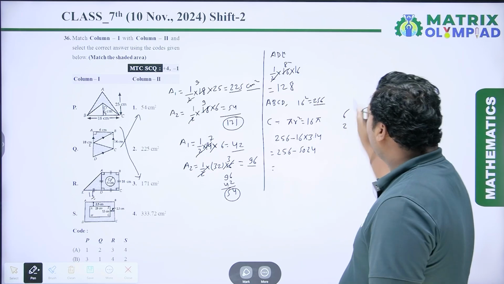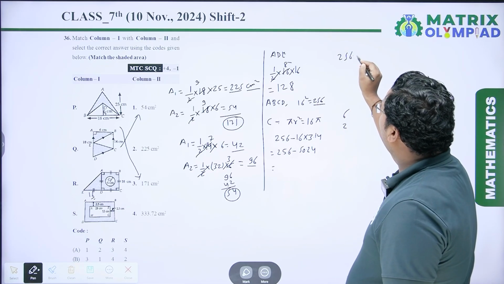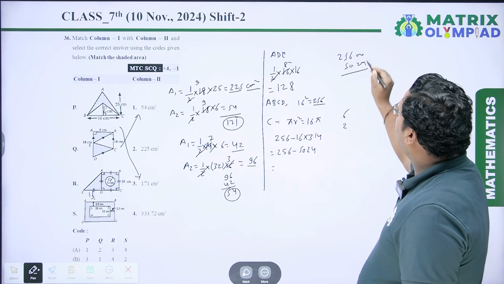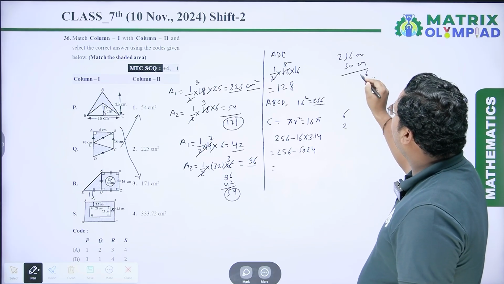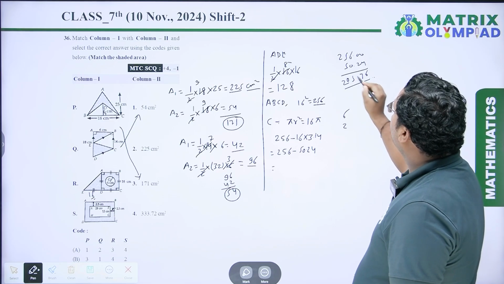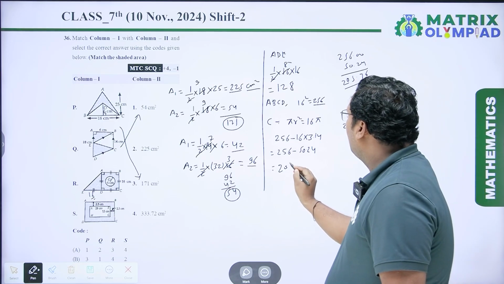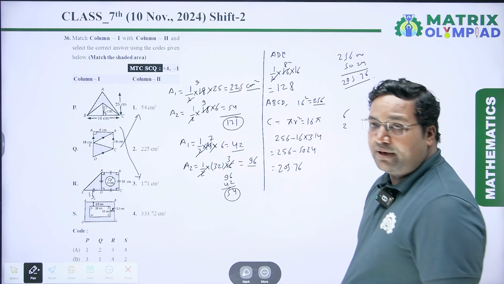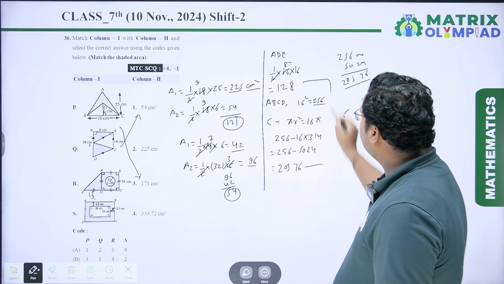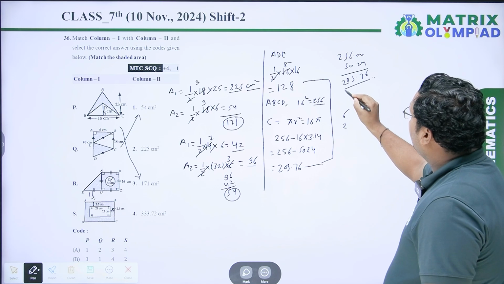Now we have to subtract these two numbers, so we will get 256.00 minus 50.24. 10 minus 4 is 6, 9 minus 2 is 7, 5 minus 5 is 0, so it is 205.76 centimeter square.